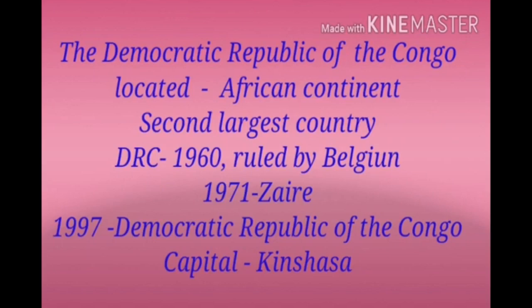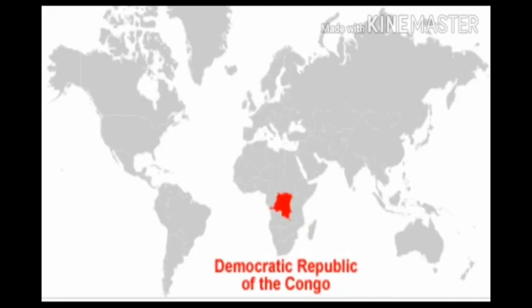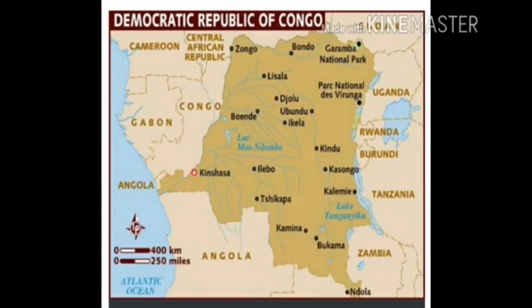Children, which country controlled the Congo up until 1960? Yes, Belgium controlled the Congo up until 1960. Children, what is the capital of DRC? The capital of DRC is Kinshasa. Where is DRC located? Yes, DRC is located in the African continent. What do you mean by DRC? DRC means Democratic Republic of the Congo.